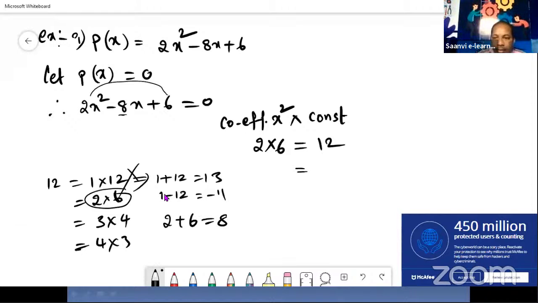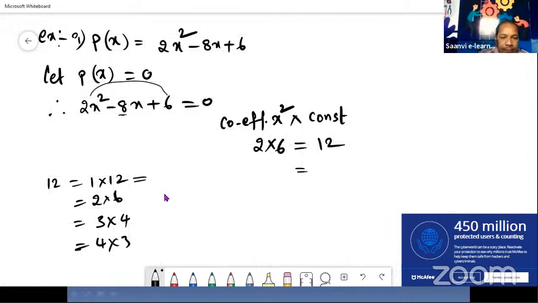So 2 into 6 is suitable here. If we take 3 into 4, 3 plus 4 we get only 7, but here 8 is there, so this is also not suitable. Only 2 into 6 is suitable. So we should take the factors that give the middle number.